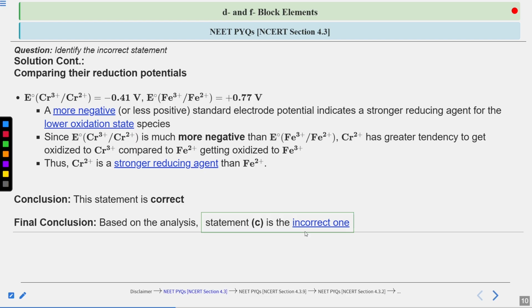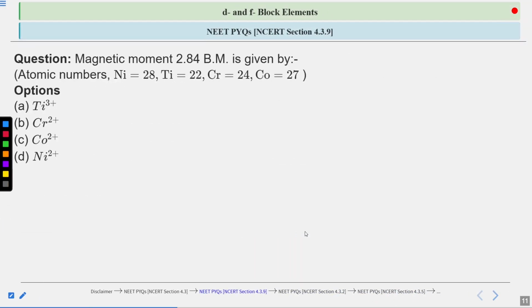Okay, let's move to our next question. This is a NEET PYQ and this is covering the NCERT section 4.3.9. The question is: the magnetic moment which is 2.84 Bohr magneton is given by. So we are given the magnitude of a magnetic moment, 2.84 Bohr magneton.